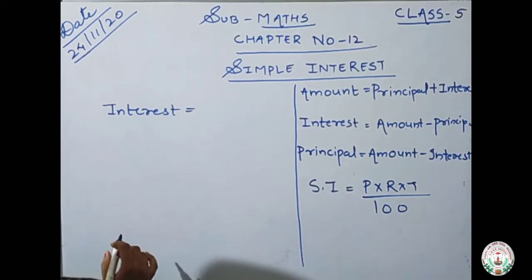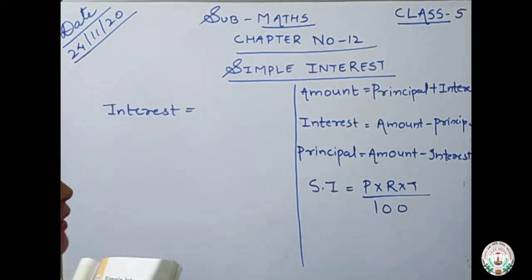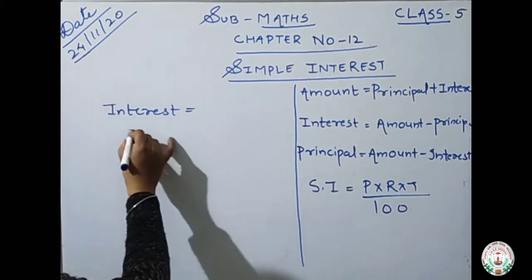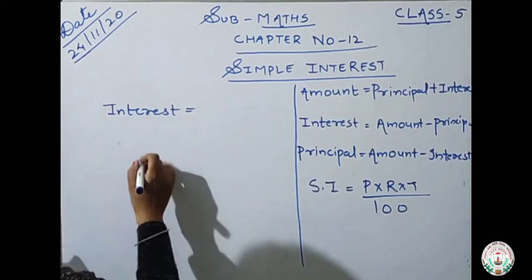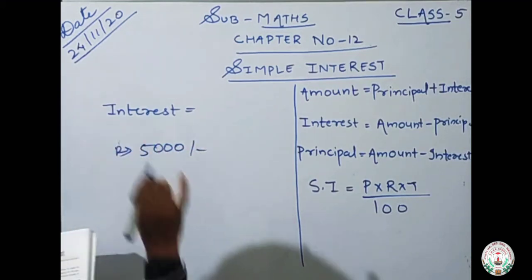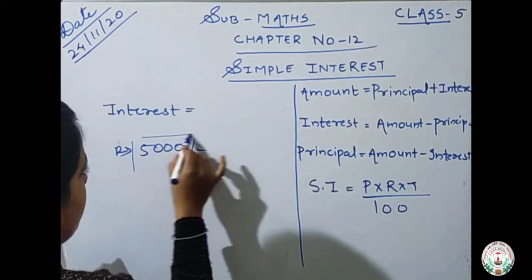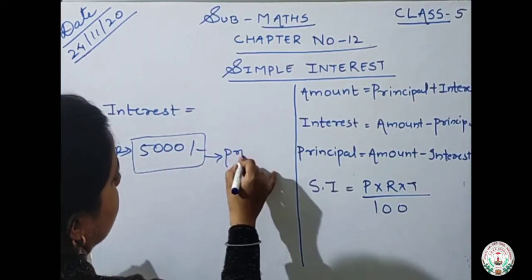Similarly, if we deposit money in a bank, the bank provides interest on that amount. The amount or money borrowed or deposited is called principal. Suppose I have deposited 5,000 rupees in a bank today. This amount that I have deposited is known as principal.